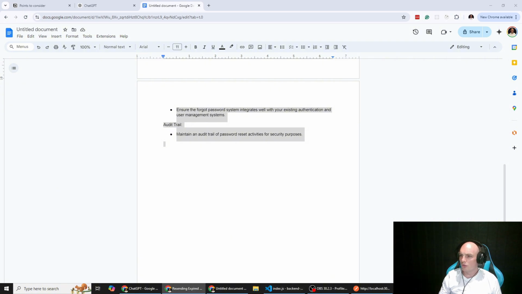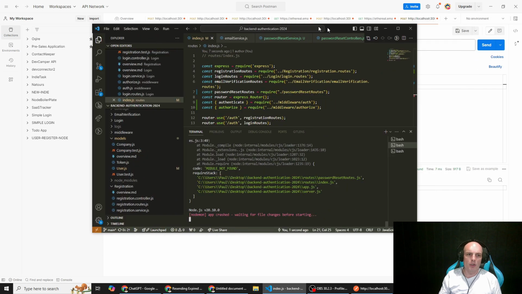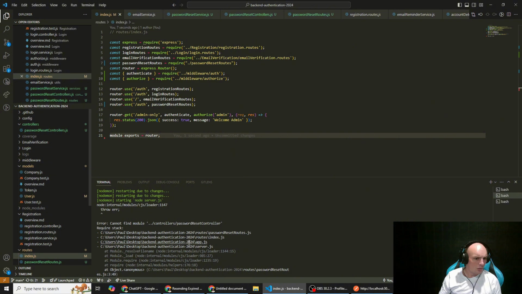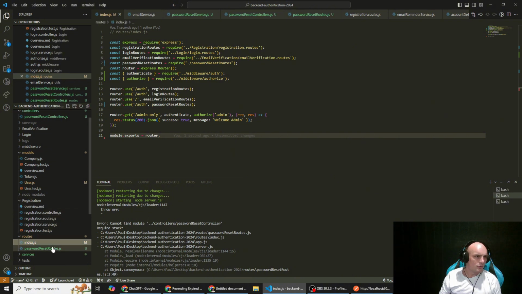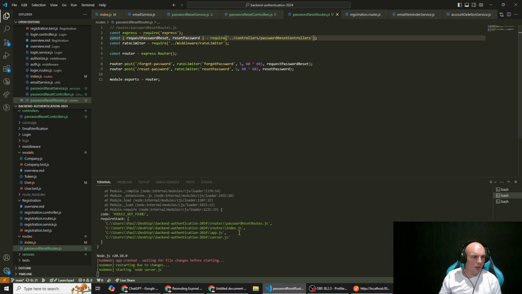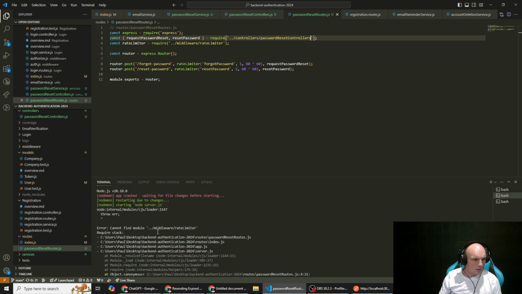So Claude is saying to add more debugging, which I'm trying to avoid because this should be a fairly simplistic error to fix. Oh, here we go. This is interesting. Okay, so I restarted the server. Controllers, password reset controller. That's not going to be reset routes. Oh, that's because I cut and pasted. Controllers, password. Spelling mistake on my part. Controllers, not controller. And then middleware.